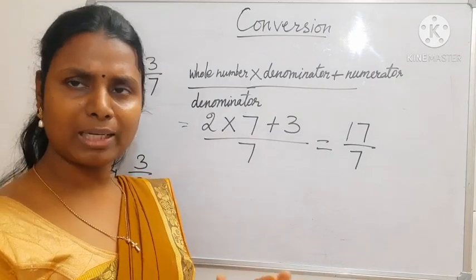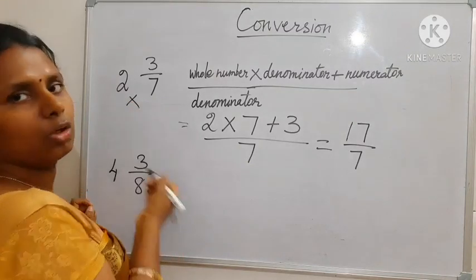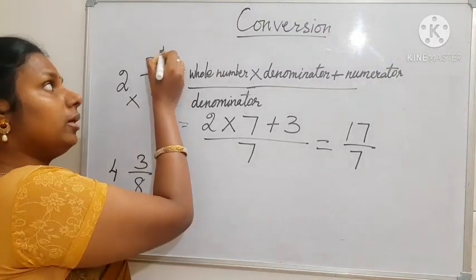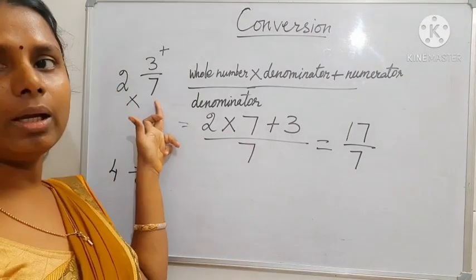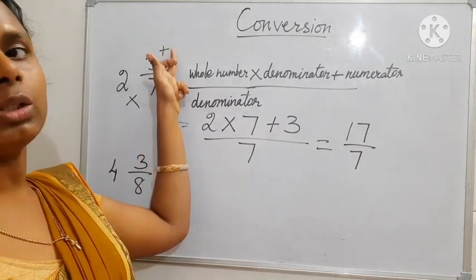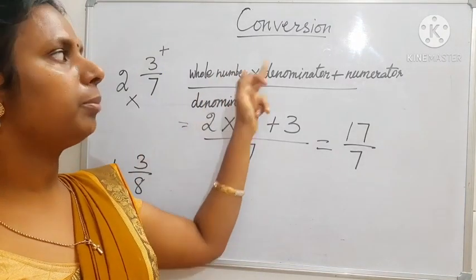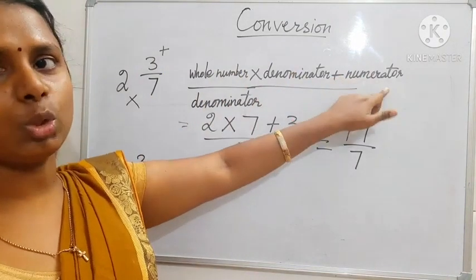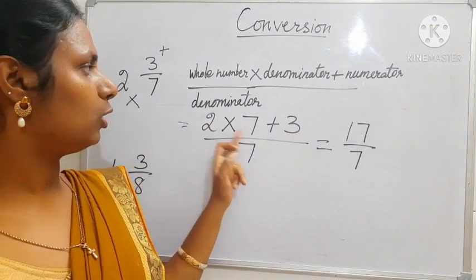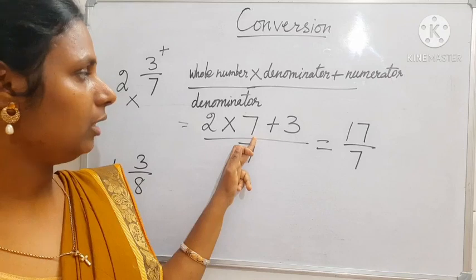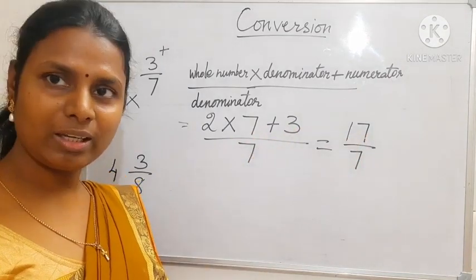Whole number multiply by denominator and add the numerator. Whole number multiply by denominator plus numerator. So 2 multiply by 7, 14. 14 plus 3, 17 by 7. Okay. Have you got it?